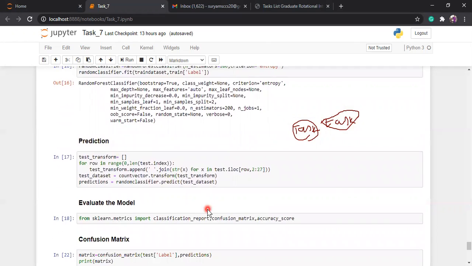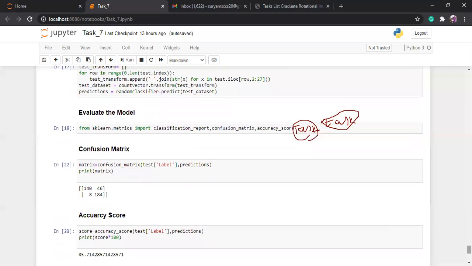For any news data set you can apply the count vector method. Suppose your input has exclamation symbols or some uppercase letters; you can apply data pre-processing. After pre-processing, your data becomes count vectors, then you apply bag of words and so on. After that your model is trained and tested. Finally, my model is evaluated through a classification report, confusion matrix and accuracy score. The confusion matrix shows true positives, true negatives, false positives and false negatives. The classification report shows accuracy, precision, recall and so on. The accuracy score shows how accurate your model is.